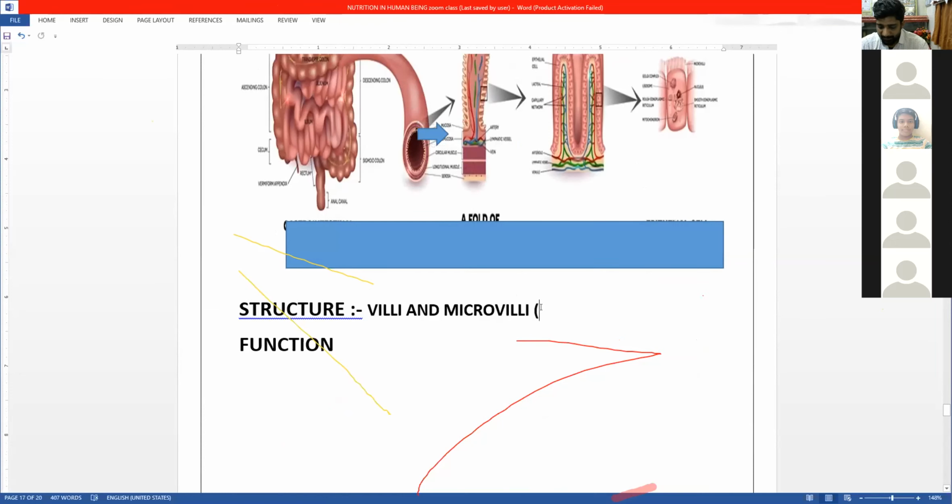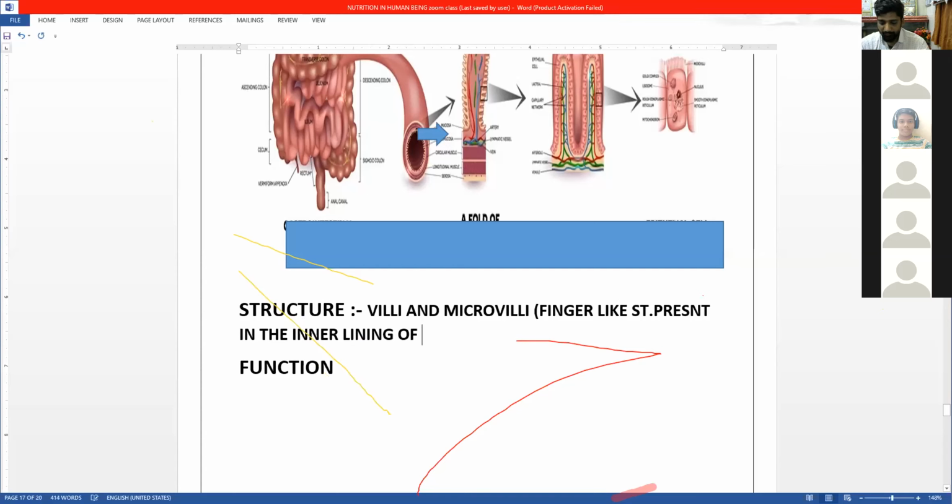Now, these villi and microvilli, which are finger-like structures, are present in the inner lining of the small intestine.